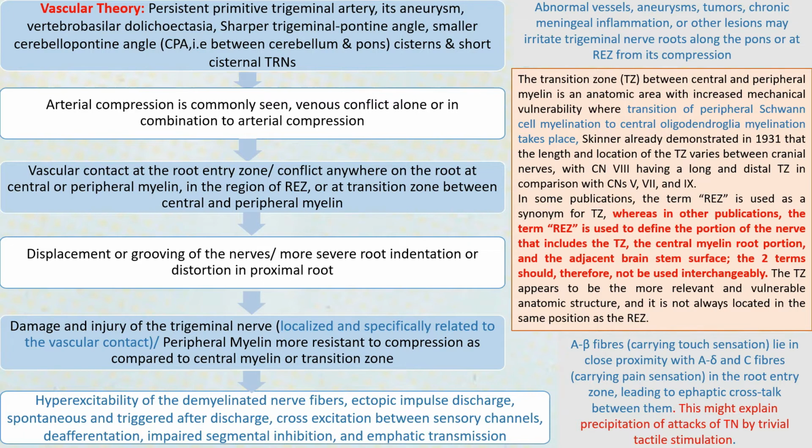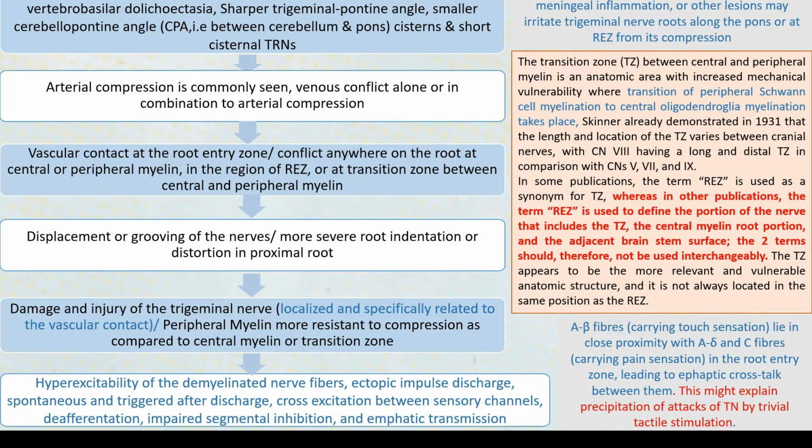So whenever we are touching some area, touch sensation is there, so the A beta fibers actually have to discharge during that time. We should feel only the sensation of touch. But since these A beta fibers lie very close to A delta and C fibers, they also start discharging, and we can simultaneously feel pain in that area, and that explains the trigger zones that are present. Then another thing is that there is one term known as transition zone and root entry zone.